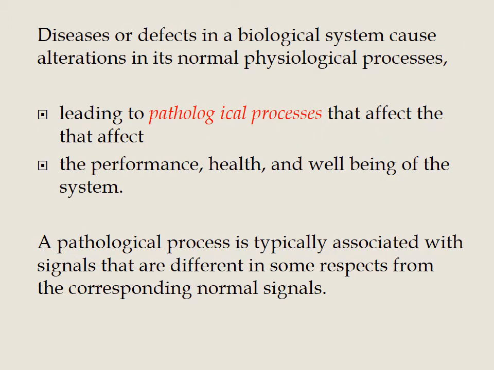Okay, the next, diseases or defects in the biological systems cause alteration in the normal physiological process.